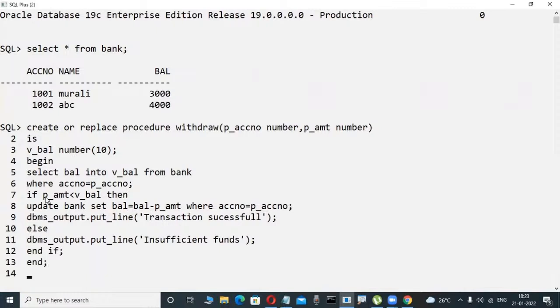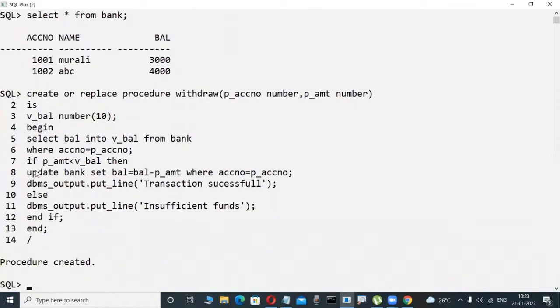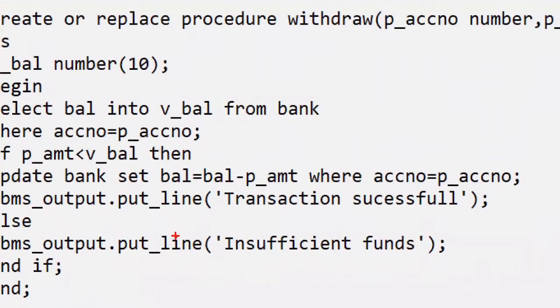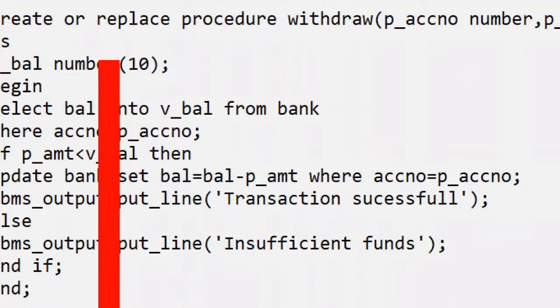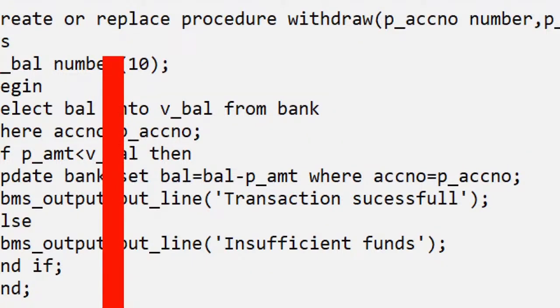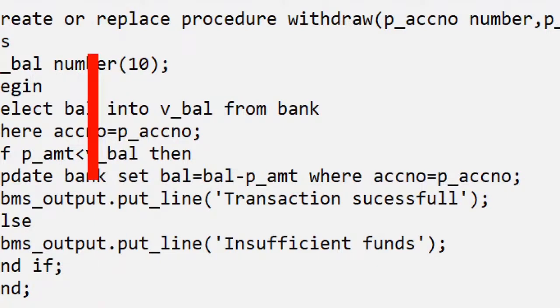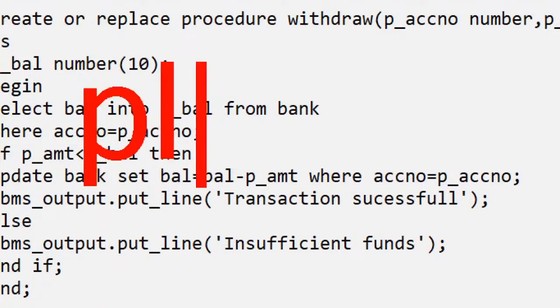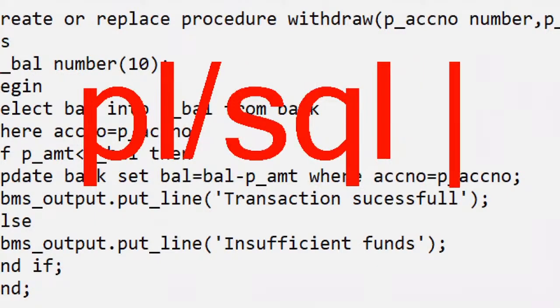Now check it out. Suppose they are writing a procedure, for example. This is called, observe it here, some coding I'm writing. This is not a difficult coding, very easy coding. Even if you don't have software knowledge, you will write it in the future, because I will tell you all the things. These types of codings are called PLSQL coding. Same like a little bit of programming. Yes, PLSQL coding only.